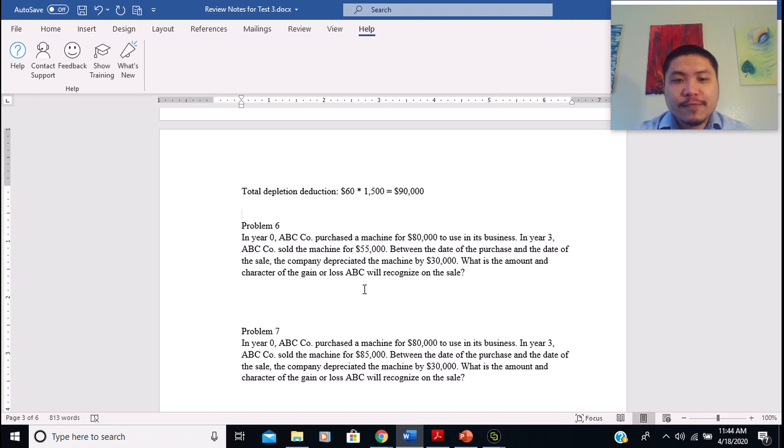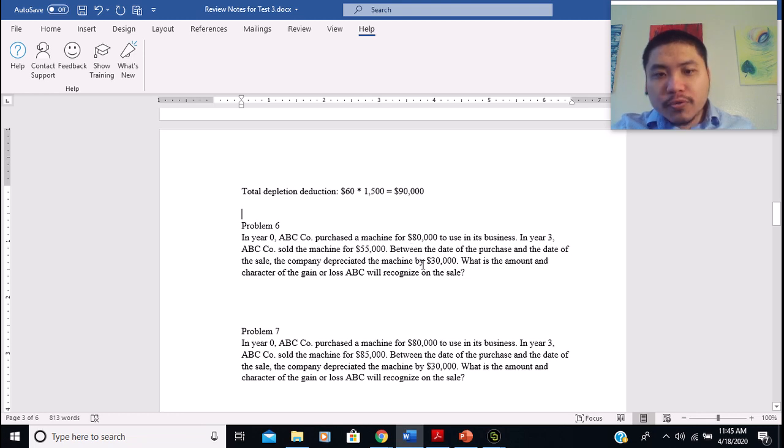So we have a disposition of a machine, and we know the basis, we know the proceeds that the firm gets from selling the machine, and we also know the depreciation amount. Right. So first of all, we have to find out how much gain or loss this company gets from selling this machine. So we know that the initial basis was $80,000, right?